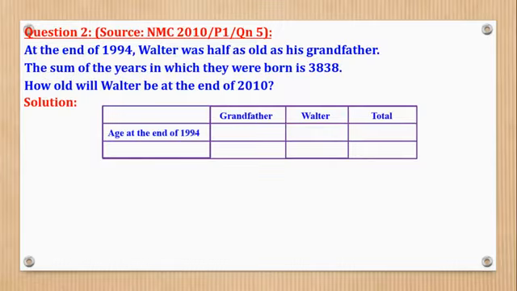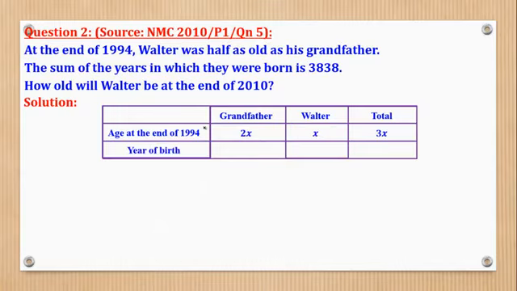So at the end of 1994, because they told us that Walter is half as old as the grandfather, meaning that if the grandfather is x, Walter will be half x. But to avoid working with fractions, we are going to let the age of the grandfather be 2x, so that Walter's age is x. Then the sum of their ages is 3x, because when you add 2x plus x gives you 3x.